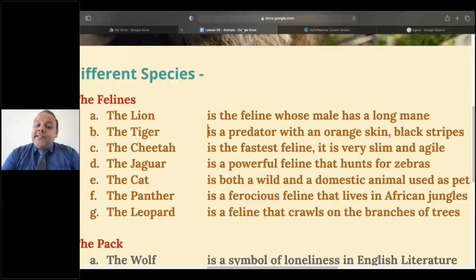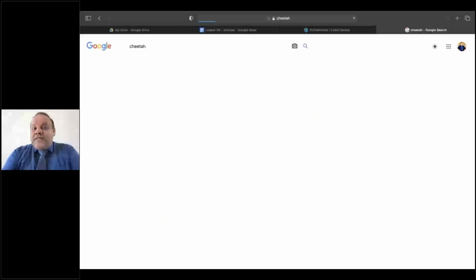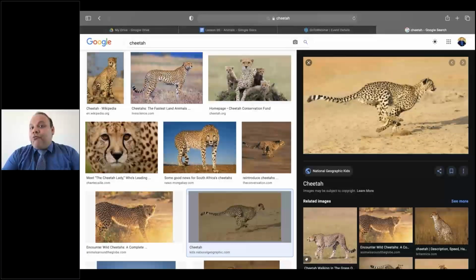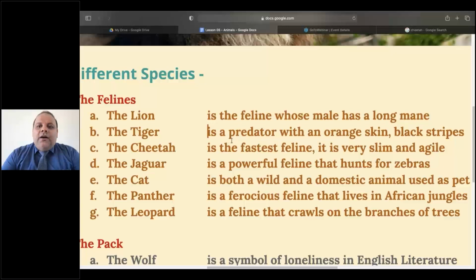Now, the next feline is the cheetah, and we all know what's special about the cheetah. The cheetah is so special because of how fast it can run. You can see here, the cheetah can run really fast because of its agility, because it's a very agile creature. It can move really fast. That is the meaning of agile. Cheetah, as you can see, is the fastest feline.